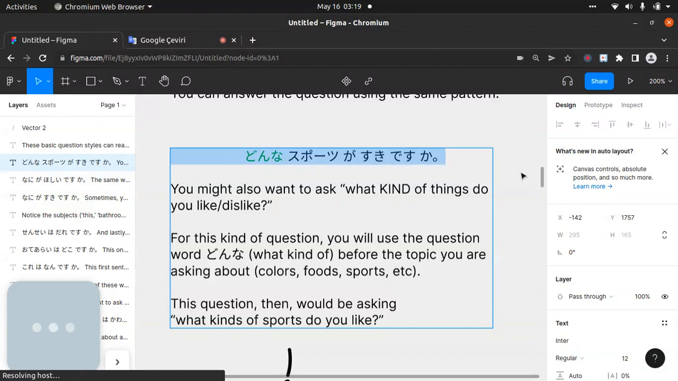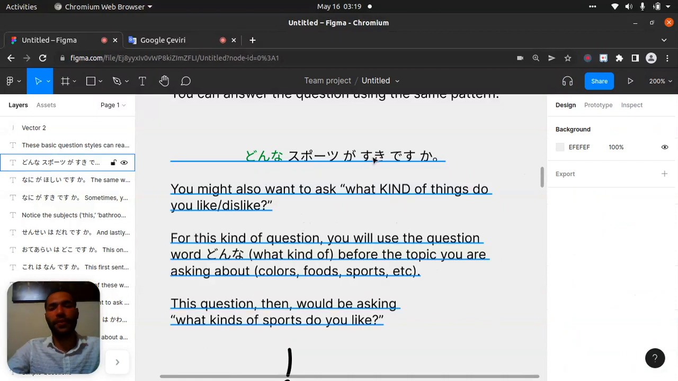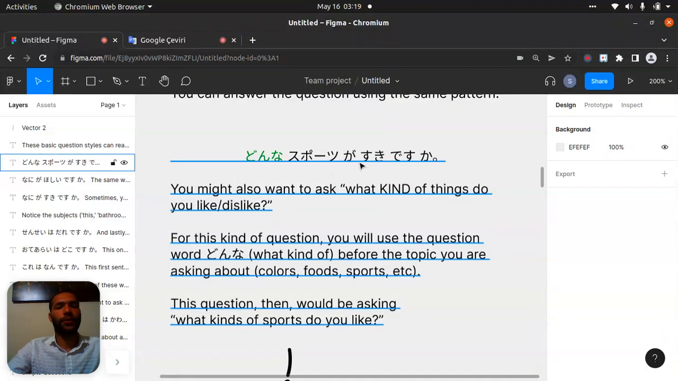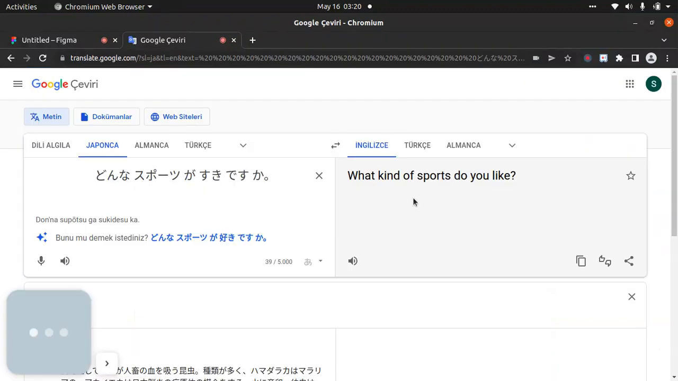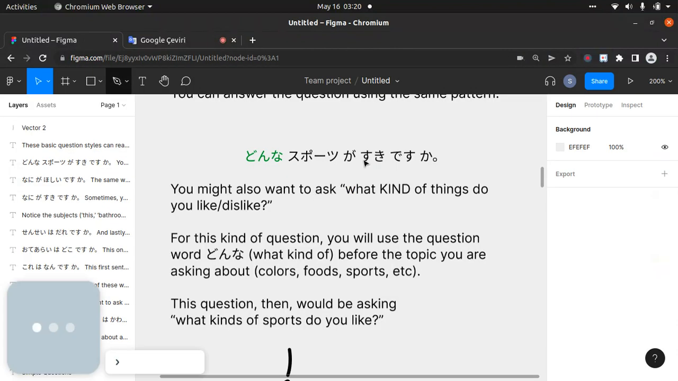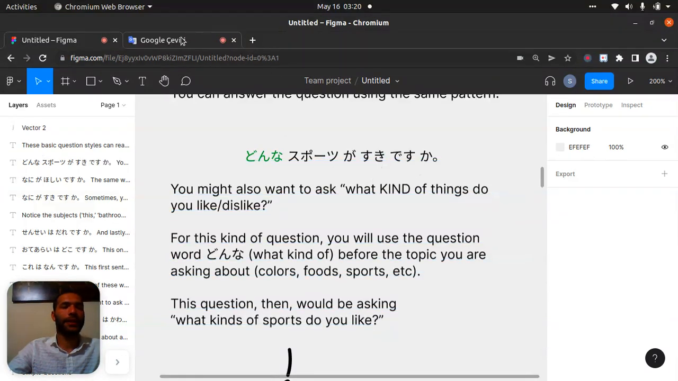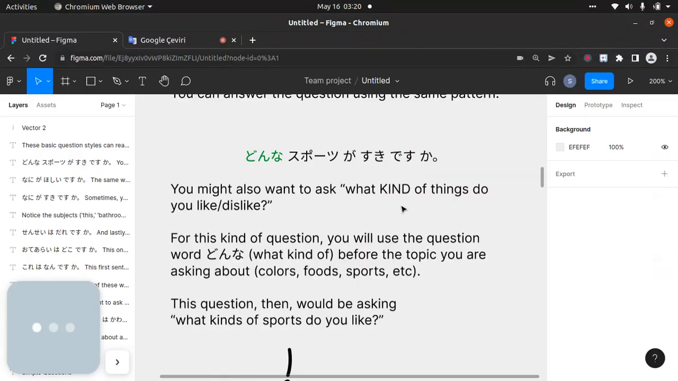Yeah, you might also want to ask what kind of things you like or dislike. Let's say we put there kirai desu ka. Donna supotsu ga kirai desu ka? What kind of sports do you hate? Or let's put hoshi desu ka. Donna supotsu ga hoshi desu ka? Then it will be, what kind of sports do you want? Anyway, this is maybe not manly, but yeah.